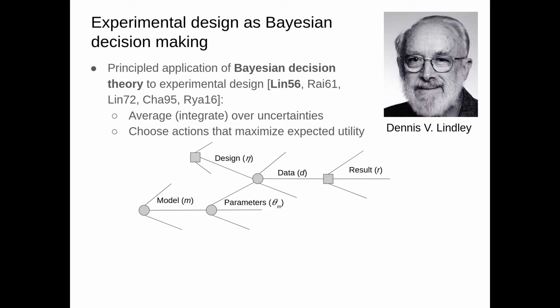We can illustrate this process with a decision tree. In this decision tree, the square nodes are our decisions, and the round nodes are stochastic outcomes that are outside of our direct influence. So, on one hand, we have a ground truth model, and we have some parameters of this model that, together with our chosen design, generate the data. And then with this observed data, we perform some analysis that we also choose, and then we obtain some result.